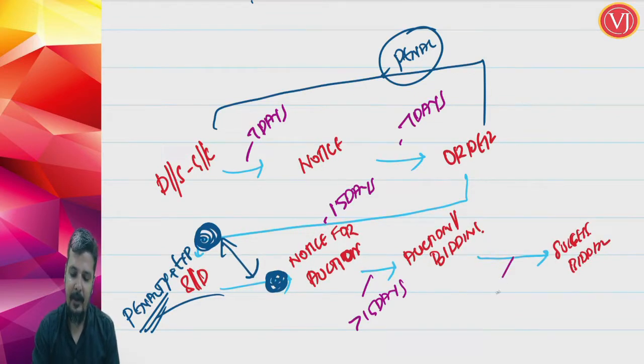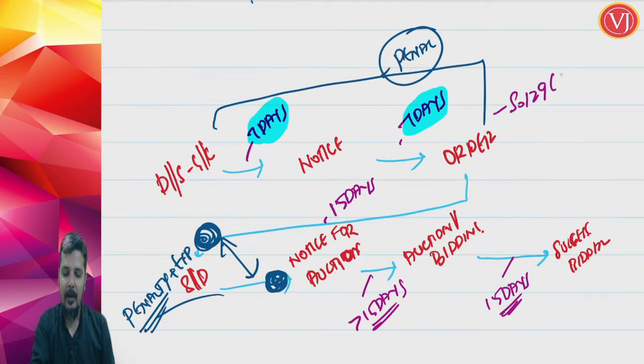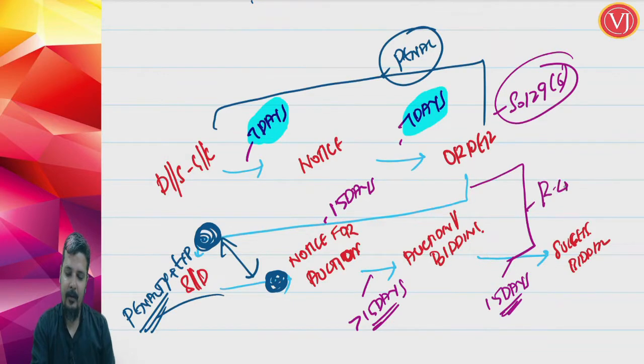That successful bidder has to make the payment within 15 days of the auction. And obviously for perishable goods, hazardous goods or goods likely to depreciate in value with passage of time, the 15 days time will be reduced. So if you see the time limit: detention, seizure, 7 days notice, 7 days order. So this is given in your section 129 subsection 6, and all these things are given in your rule 144A. What will be the procedure thereafter?